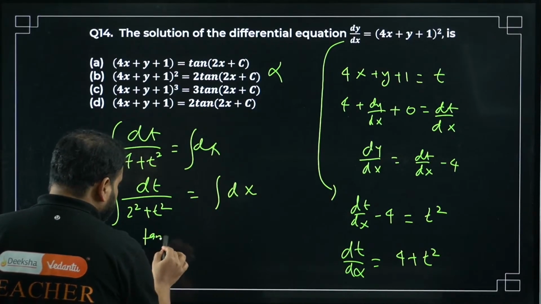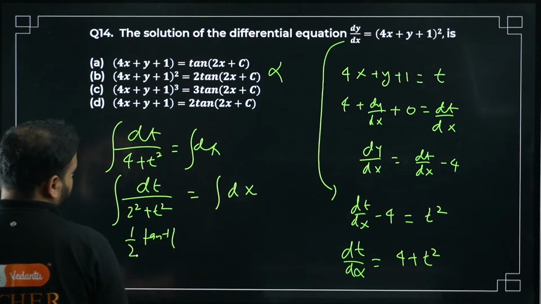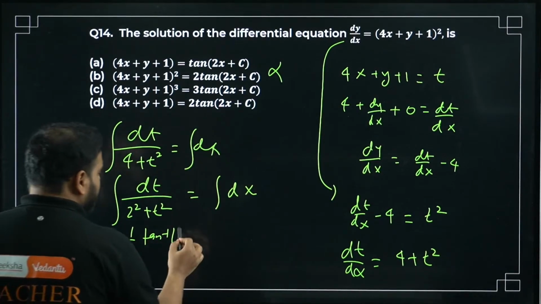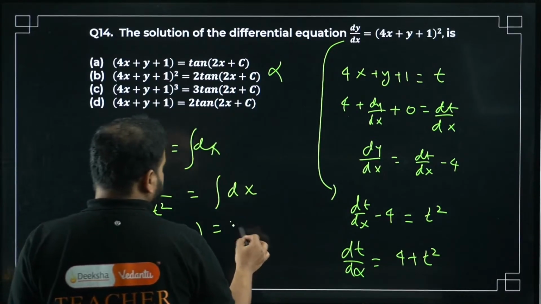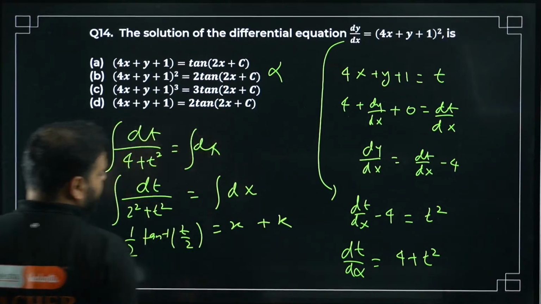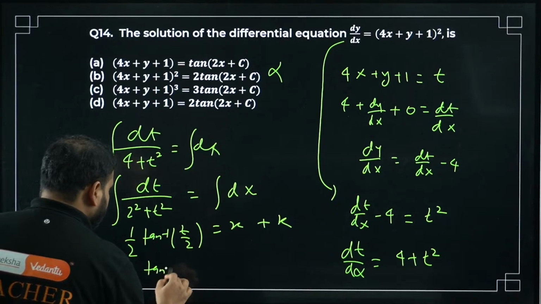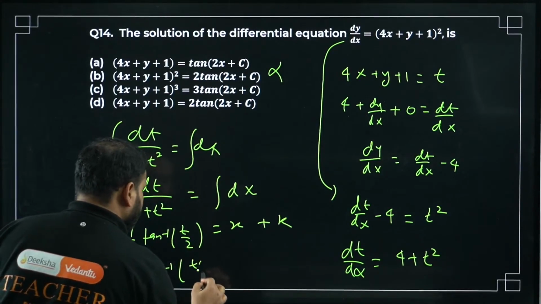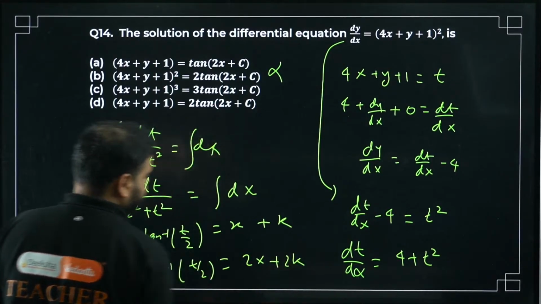What are you going to get from here? Tan inverse, and 1 by 2 will always be there. Of course, 1 by a tan inverse of t by a, or t by 2. Of course, it will become x. Okay, let's keep this as a constant k. Bring this 2 on the side, so tan inverse of t by 2 equals 2x plus 2k.